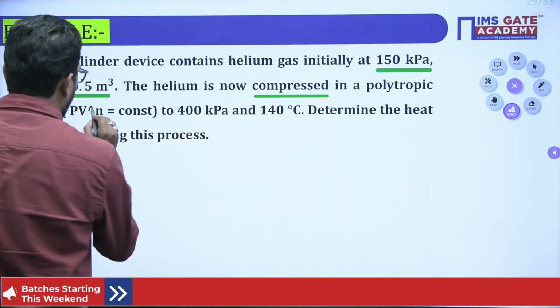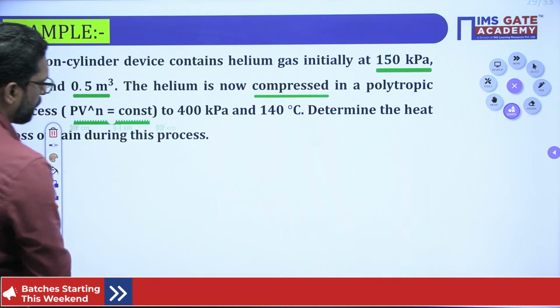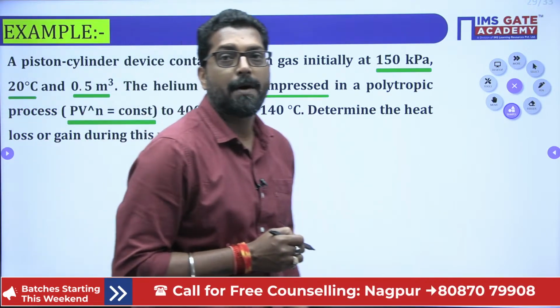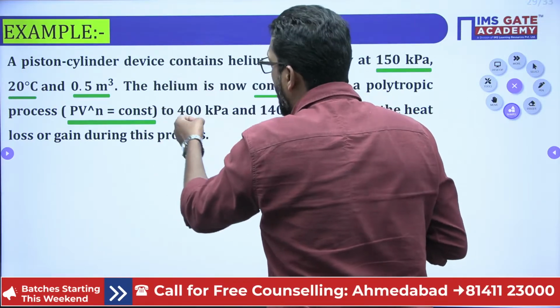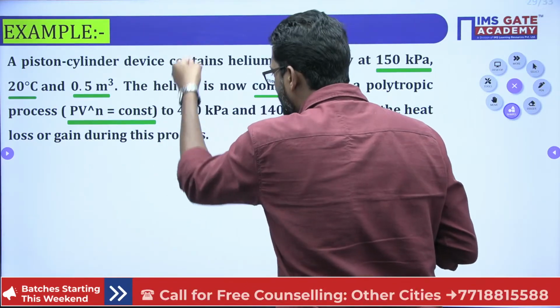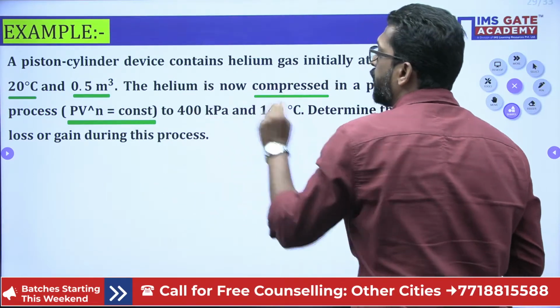And what is the compression process? Polytropic process, PV^n equals constant. This is the compression process. How much do you have to compress? The compression is from the initial 150 to 400 kilopascal.